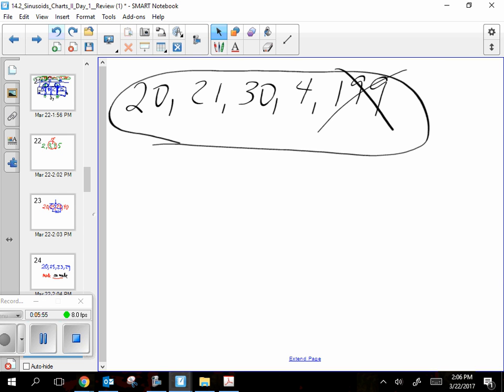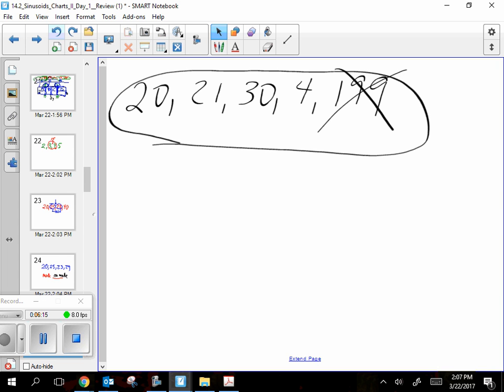Yes? Question about the test. Go ahead. Will it be specified if they should take it out? Yes, they will say actually on the test, find the mean without the outlier. And so hopefully you'll go, what's an outlier again? Oh yeah, it lies out from the rest of the data. I'm going to throw out the big one.